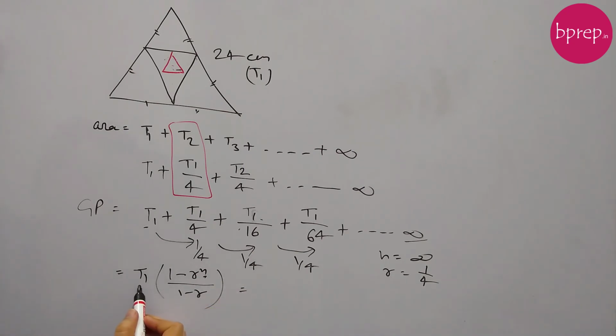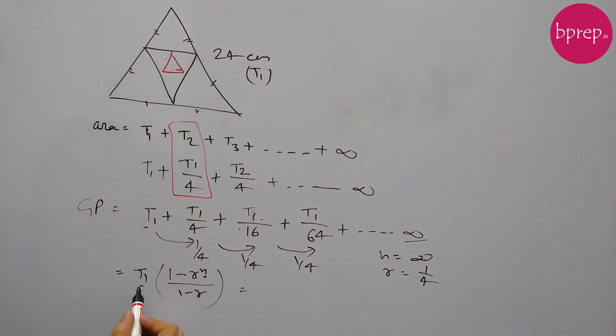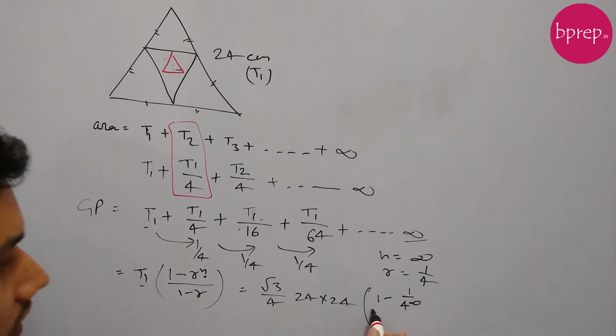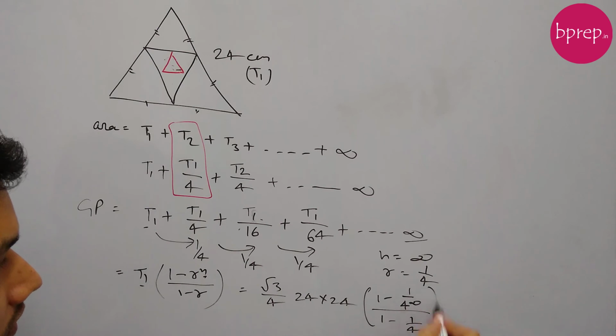Let's write this. T1, we know the side of triangle is 24, so T1 will be root 3 by 4 into 24 into 24, and 1 minus r to the power n is 1 by 4 to the power infinity, right, because r is 1 by 4, and 1 minus 1 by 4.